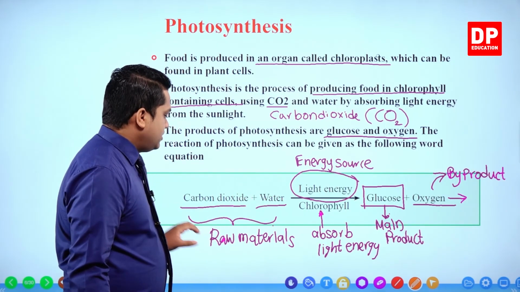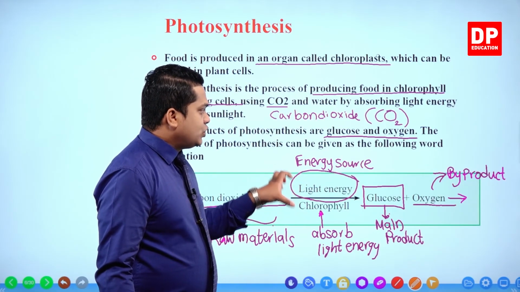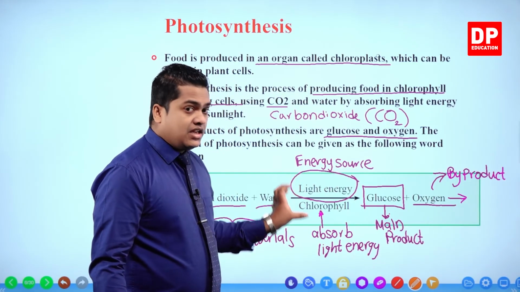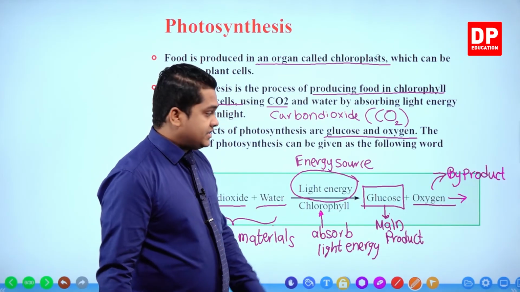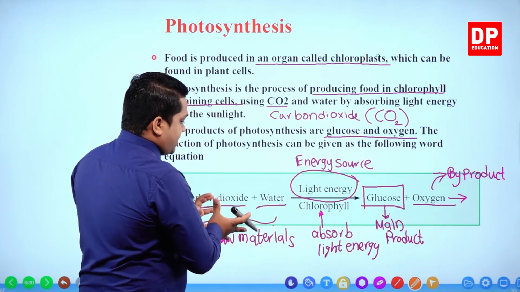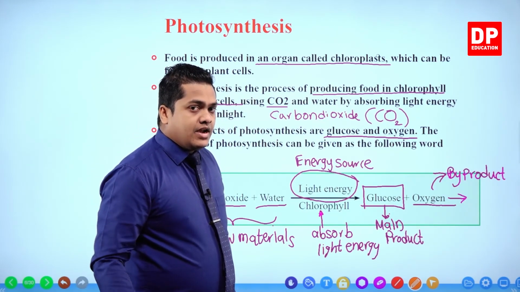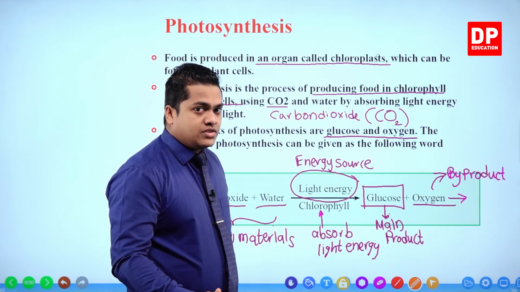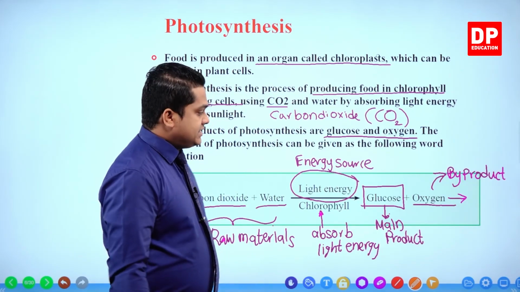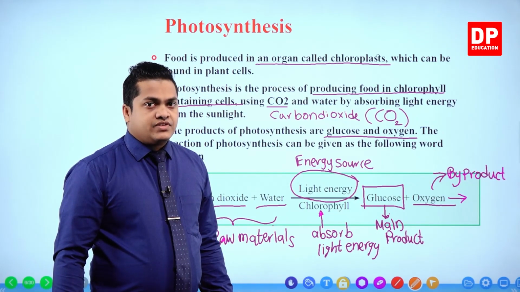Carbon dioxide and water are the raw materials which are used. Light energy is absorbed by the chloroplast. The chloroplast contains chlorophyll that helps in the absorption of light energy received from solar energy or sunlight. Then by utilizing all of these together, glucose is produced as the main product, and during that production of glucose, oxygen gas is given out as a byproduct. So this is the photosynthesis process, my dear children, that occurs within plant leaves.